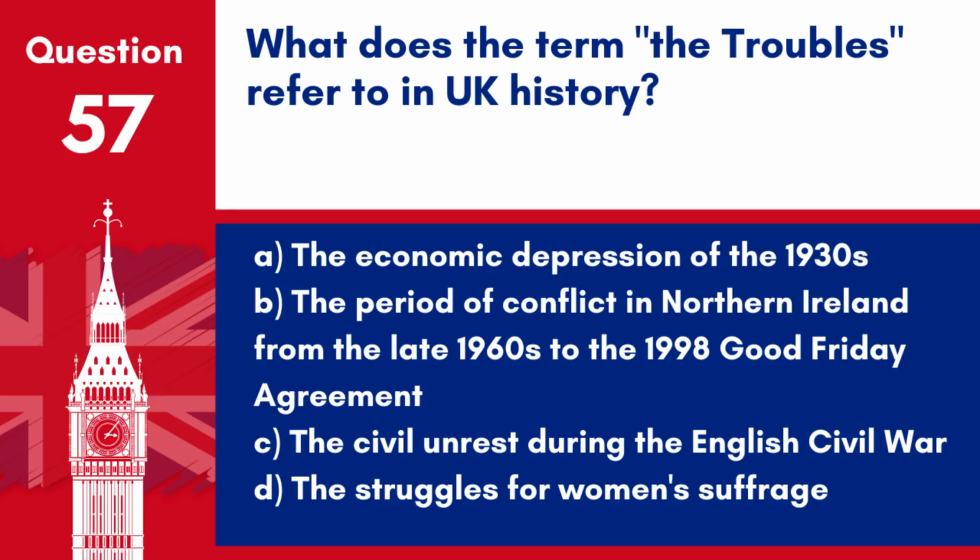Question 57. What does the term the Troubles refer to in UK history? A. The economic depression of the 1930s. B. The period of conflict in Northern Ireland from the late 1960s to the 1998 Good Friday Agreement. C. The civil unrest during the English Civil War. D. The struggles for women's suffrage. Answer. B. The period of conflict in Northern Ireland from the late 1960s to the 1998 Good Friday Agreement. The Troubles refers to the decades of sectarian conflict in Northern Ireland.